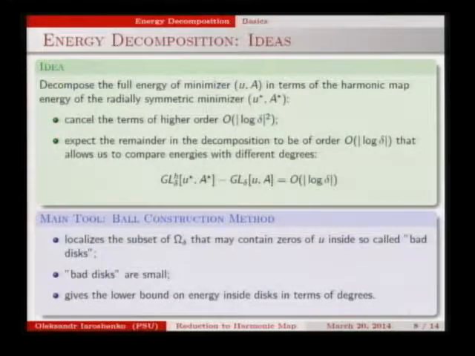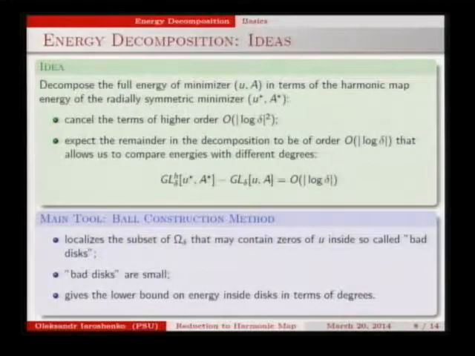The main tool in this proof will be the ball construction method. This method was described by Gerard, by Sandier in different variations. I'm using the method that was described in the book of Sandier and Serfati. What is the main thing about this method? It localizes the subset of our domain where modulus u can be small. That's what you also saw today in one of the presentations.